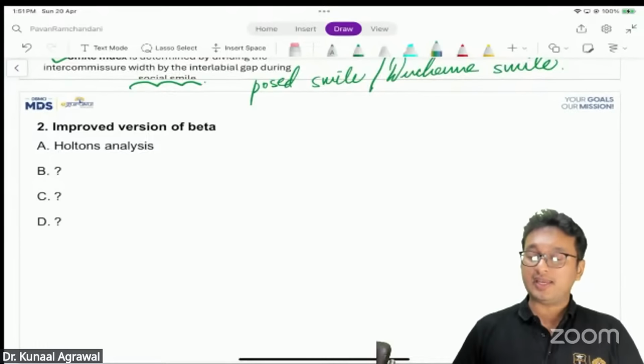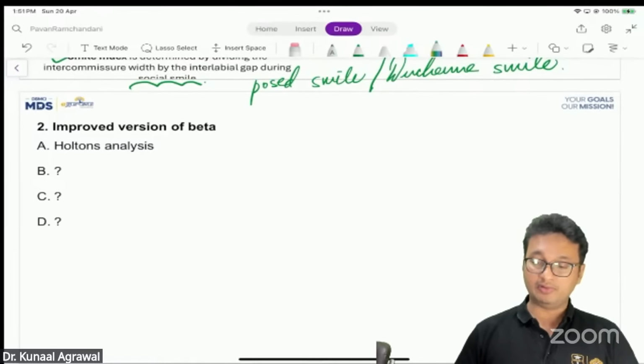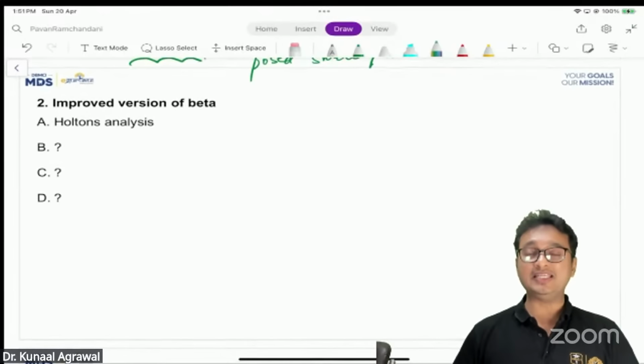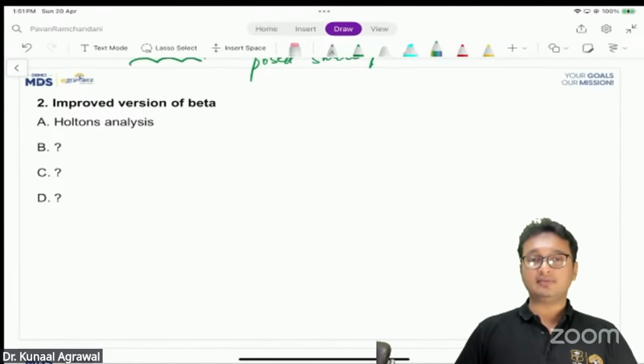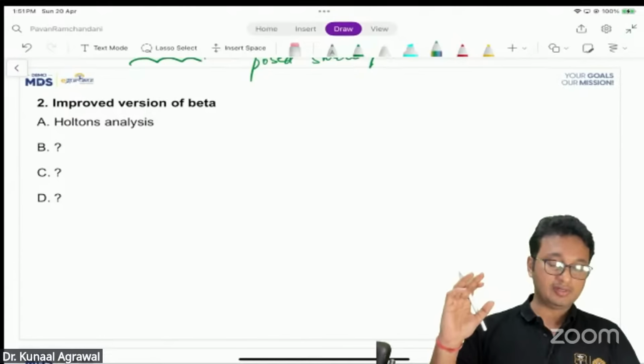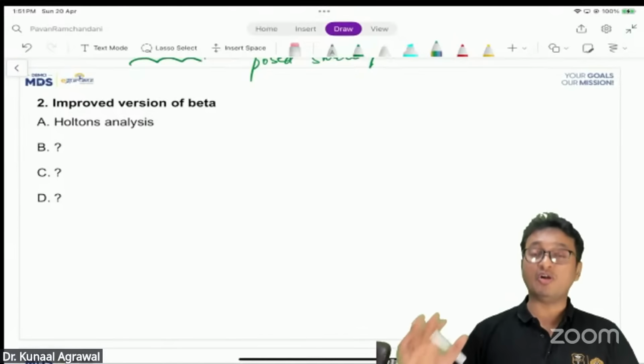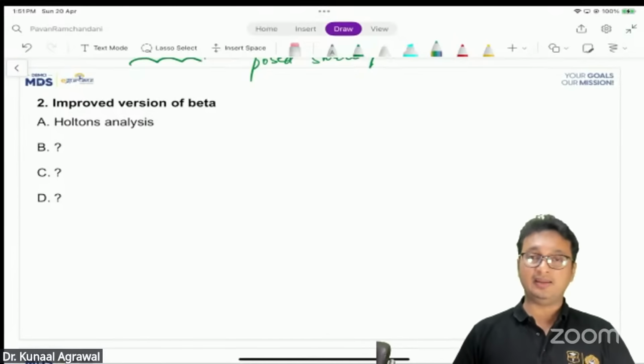Next question, the improved version of beta. I don't know what this question was. I couldn't recall. I couldn't get the complete version of this question. So I want you to help me out in this, because I couldn't get the complete question nor the complete options. If anybody can help me out in framing the right question, I'll be really grateful.